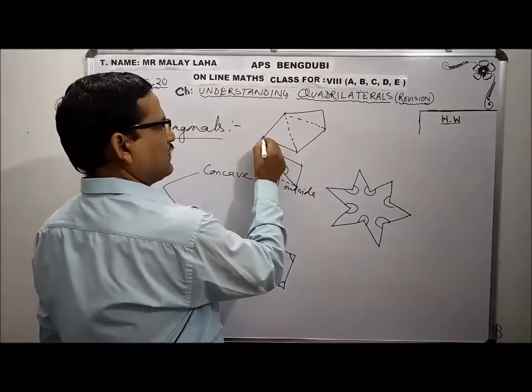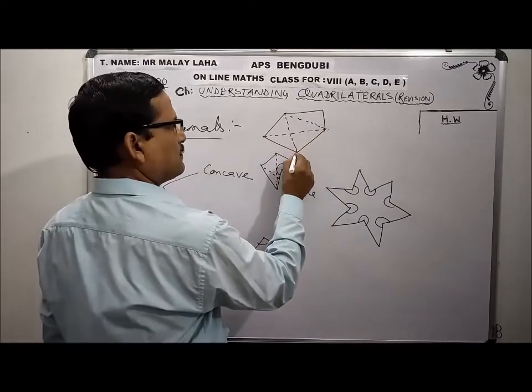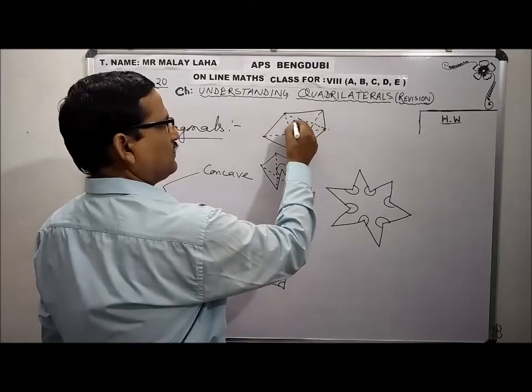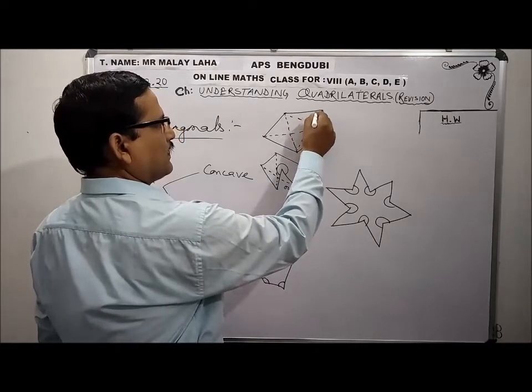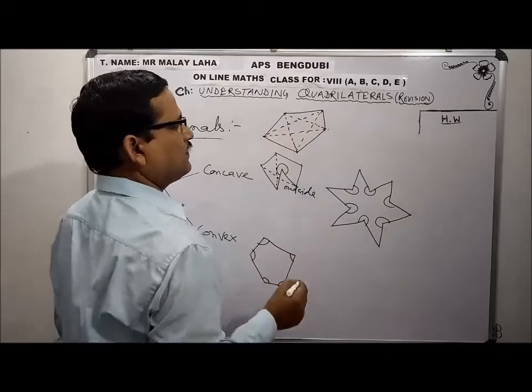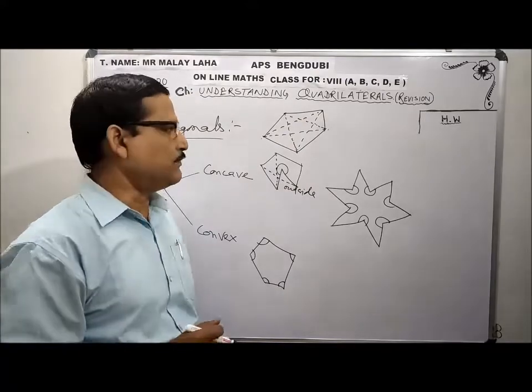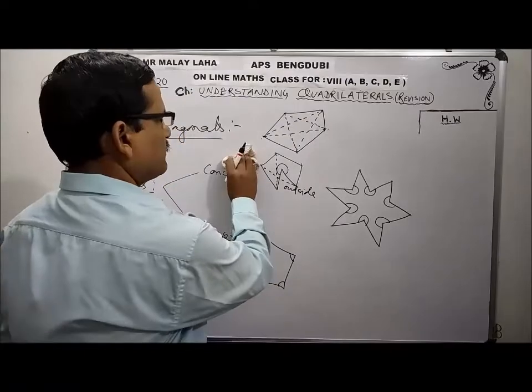From here if I start, this one, alternate vertices, this one. Already it is drawn. Okay, here I can draw one. So in case of pentagon, 5 diagonals will be there. That is a formula I am telling you. So I will give you this formula.